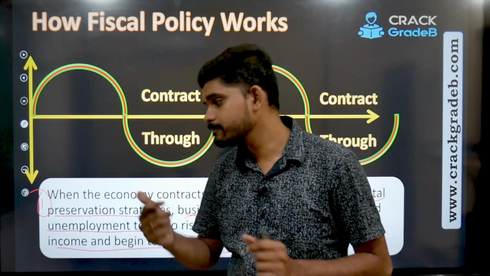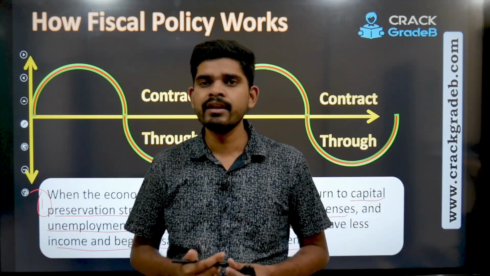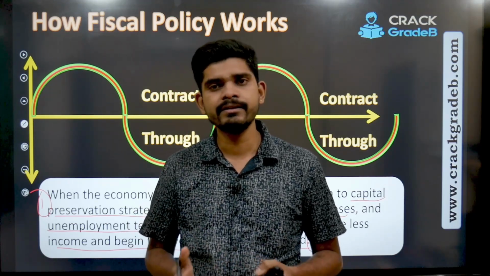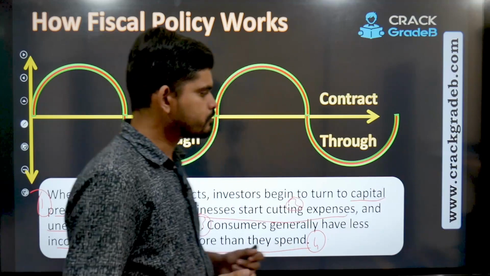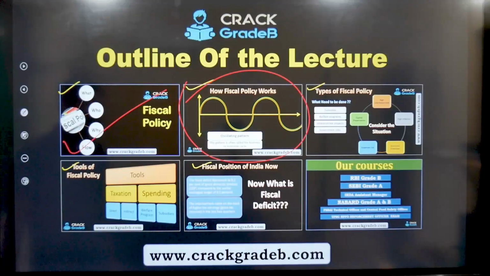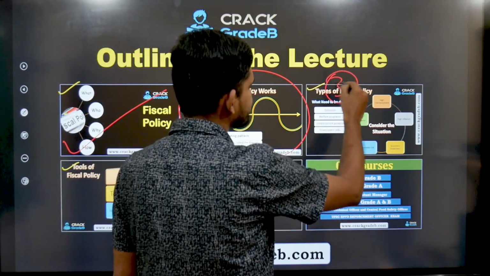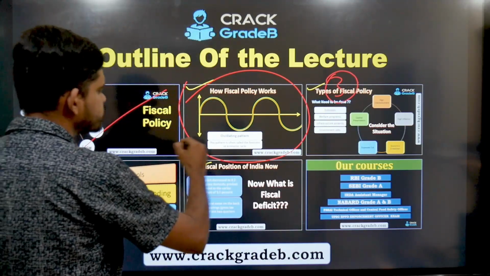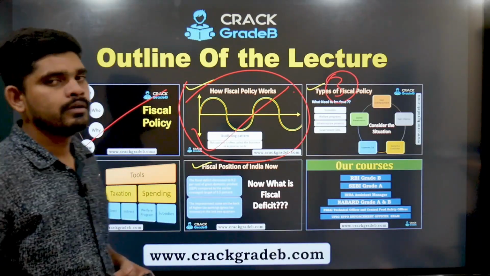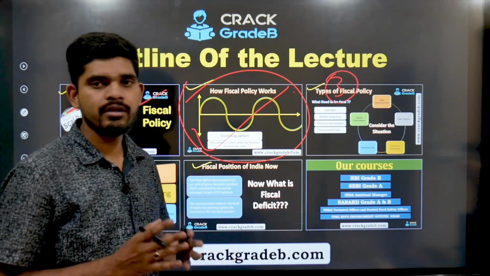On the other hand, when the businesses are not in profit, then they tend to give less salary or maybe no dividend and something like that. So I hope this is clear. Let's move further and see the third one, types of fiscal policy. We have completed the first one, we have also completed the second one. Now let us see the next one, that is types of fiscal policy.